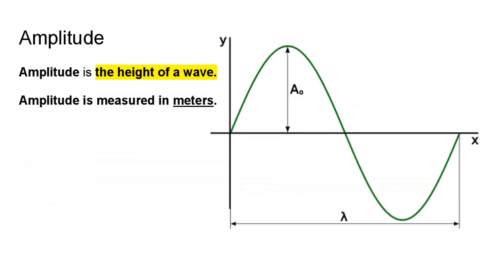So the amplitude is the height of the wave. Where this is a naught, this is the amplitude. Likewise, this here is also a naught, the same amplitude.